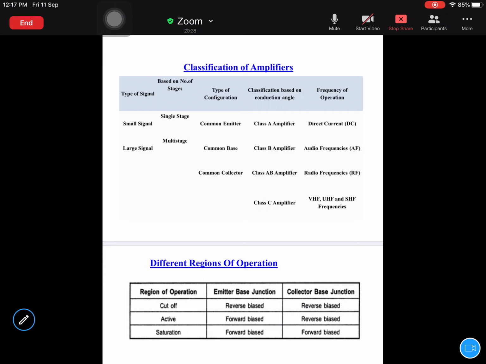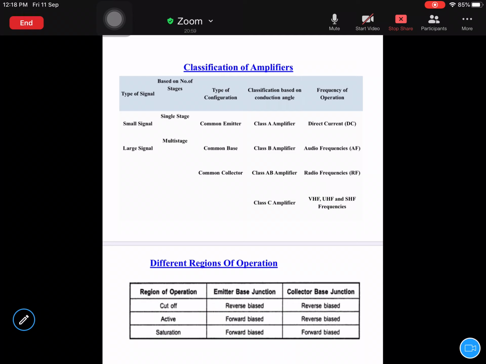Next, based on the context of conduction angle. Conduction angle means the level after which you want to turn on the amplification process and after which you turn off the amplification process. It depends on the duty time of the amplifier.